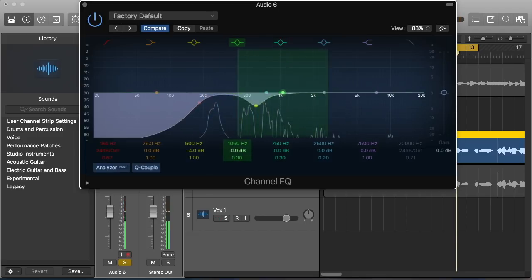So around here, pretty boxy in that area. Just going to do a nice slow cut. And that's that.